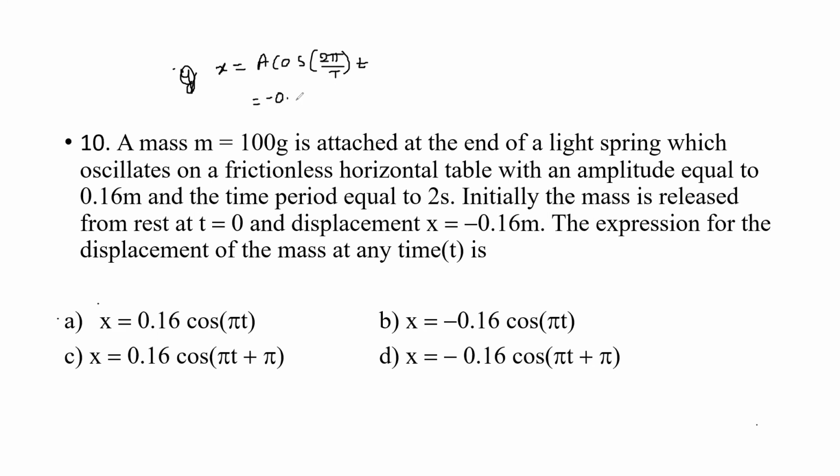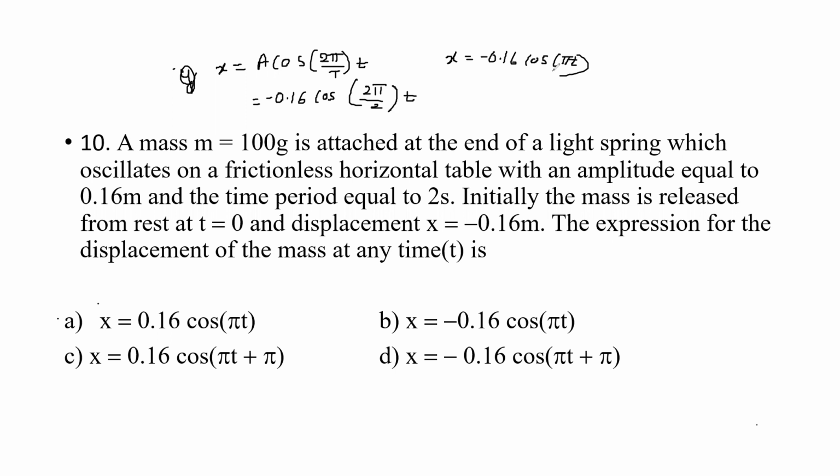This is equal to minus 0.16 into cos of 2 pi by 2 into t. So 2 will get cancelled. Therefore, we will get x equals minus 0.16 cos pi into t here.